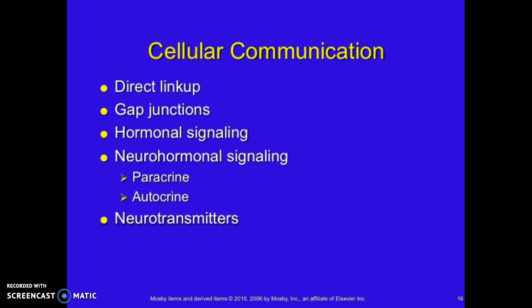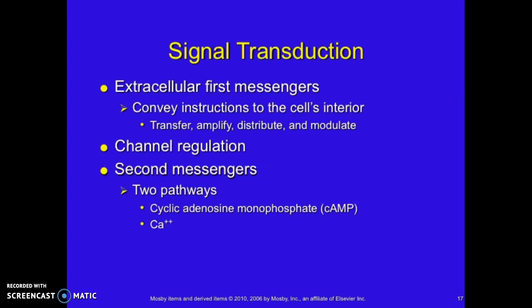These adhesions, or the coming together of cells, facilitate cellular communication through a direct link-up, the gap junctions, or using hormones to signal one another, using the paracrine and autocrine systems, or neurotransmitters. Signals or messages can be sent from one cell to the next using extracellular first messengers, channel regulation, or second messengers, such as the cAMP or the calcium pathways.